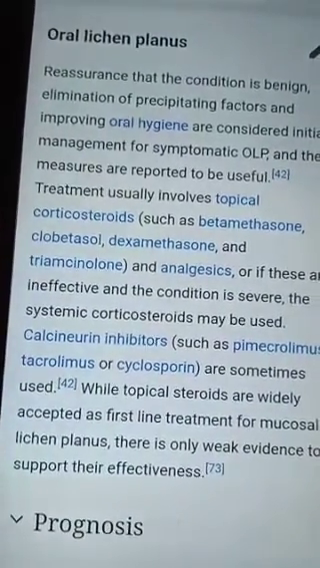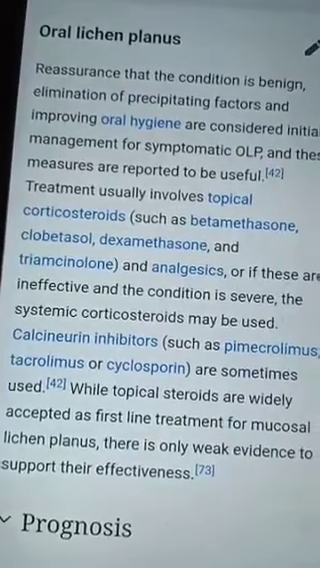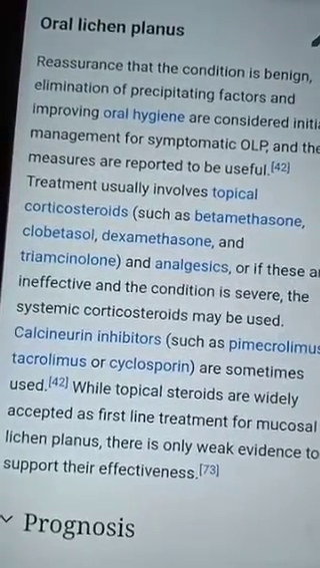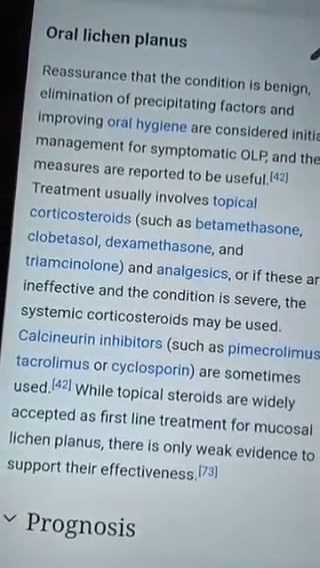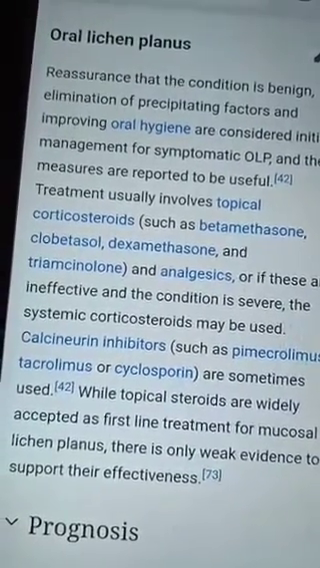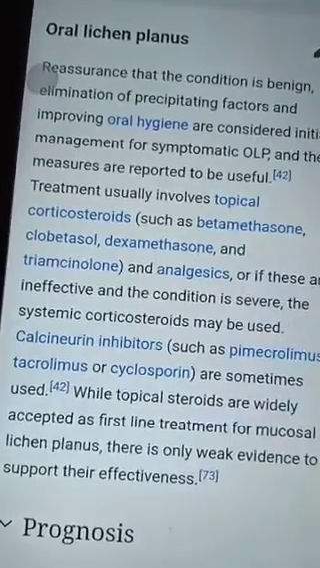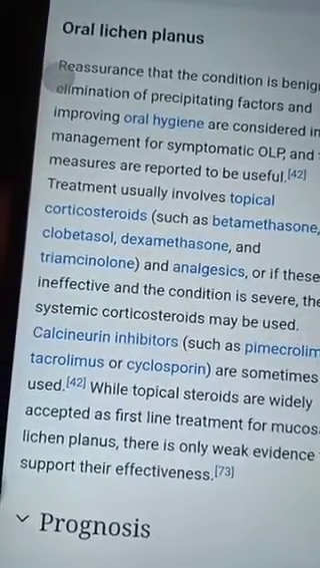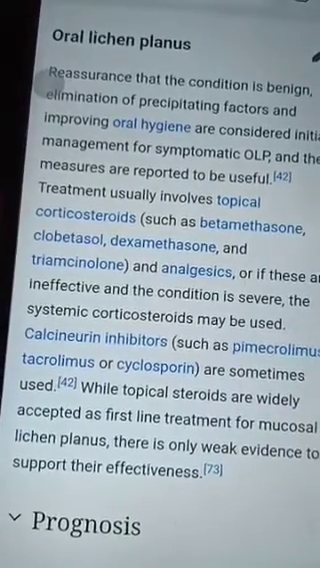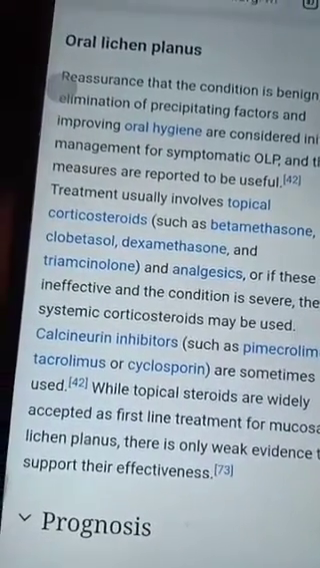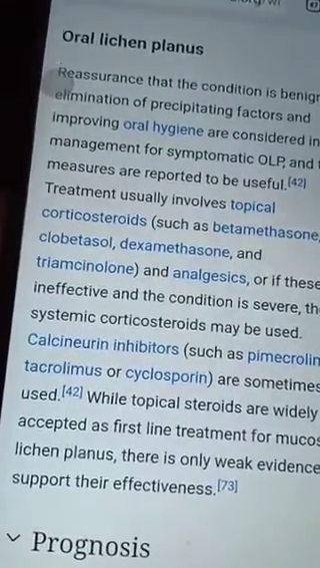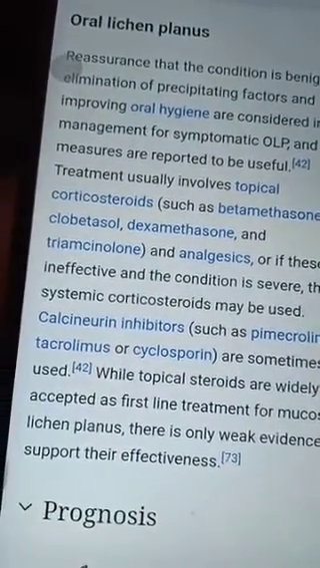How do we manage oral lichen planus? Reassurance that the condition is benign, elimination of precipitating factors, and improvement of oral hygiene are considered initial management for symptomatic oral lichen planus, and these are usually useful. Treatment involves topical corticosteroids, analgesics, and if the condition is severe, systemic corticosteroids. Of late, calcineurin inhibitors are sometimes used.